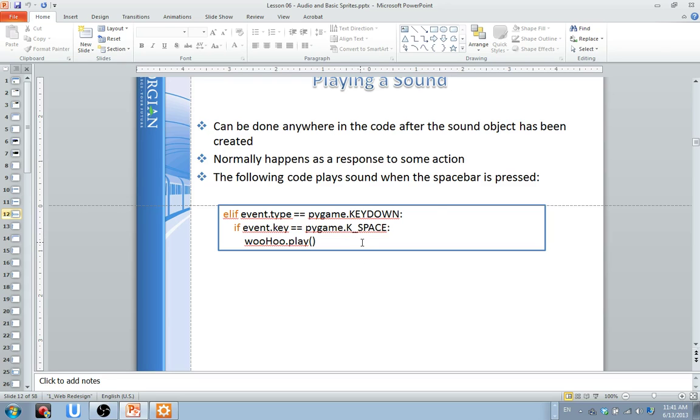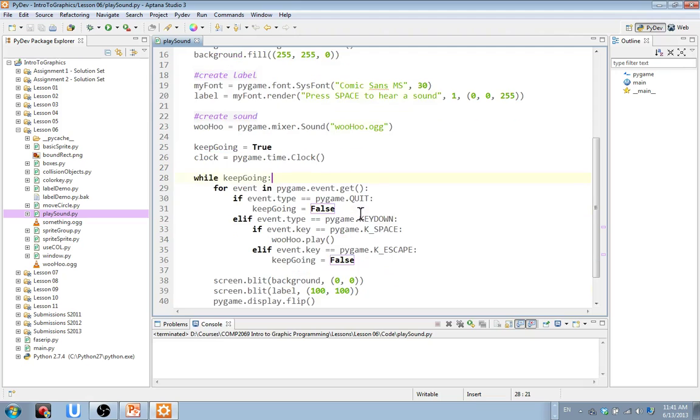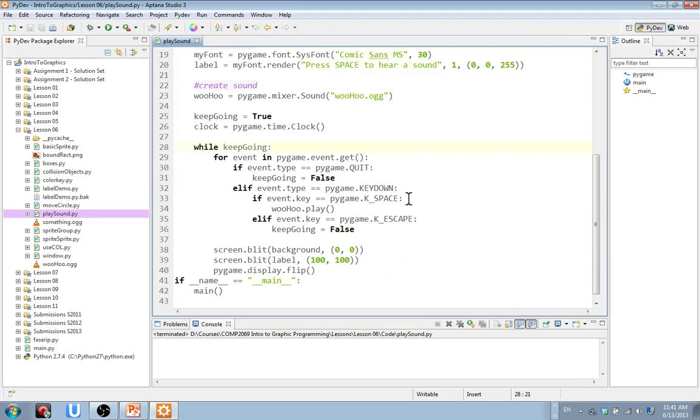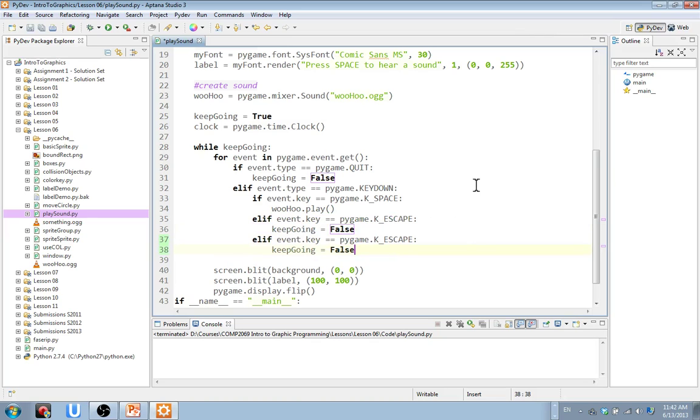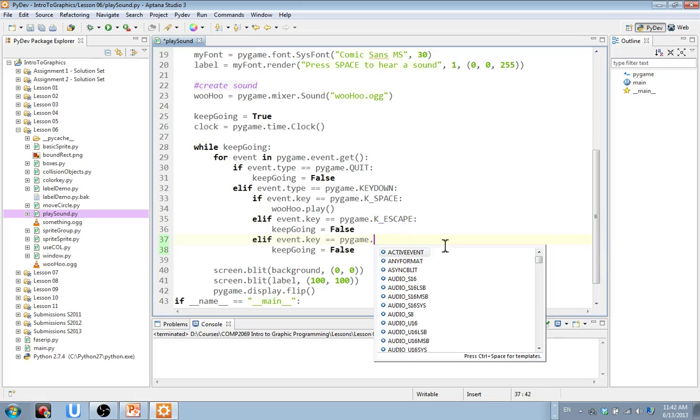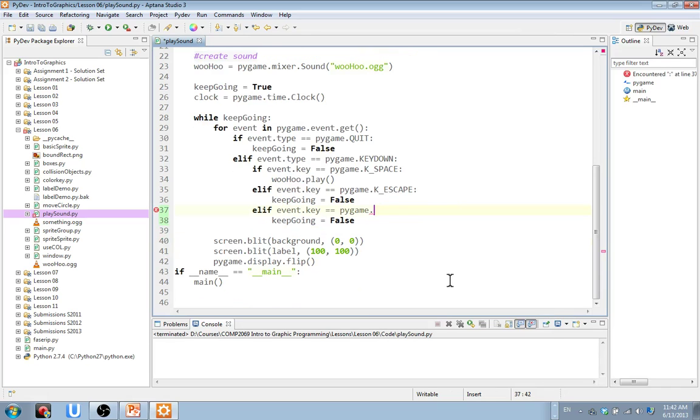And if I actually go back to my Aptana, and if I was to make another one, like let's say, for example, I copy this line, and I want to make another elif statement, right? So I copy this line here, and I paste it. So here it is. And instead of this escape sequence or whatever, I want to make another key work, right? Well, all I have to do is, in Aptana, if I press period, it's going to come up with a bunch of different options for me right here, right?